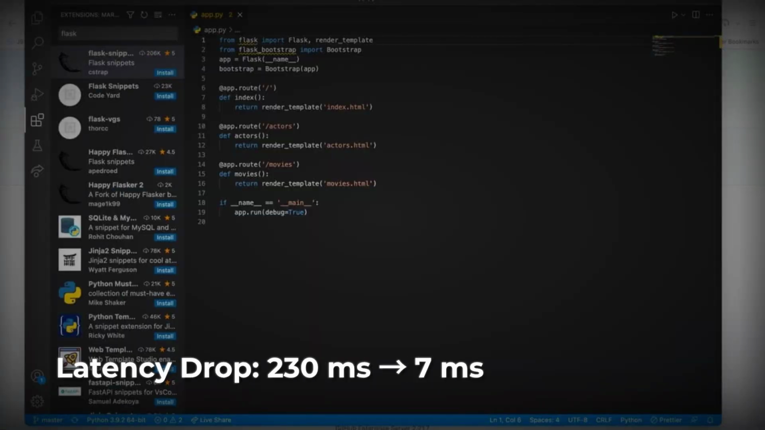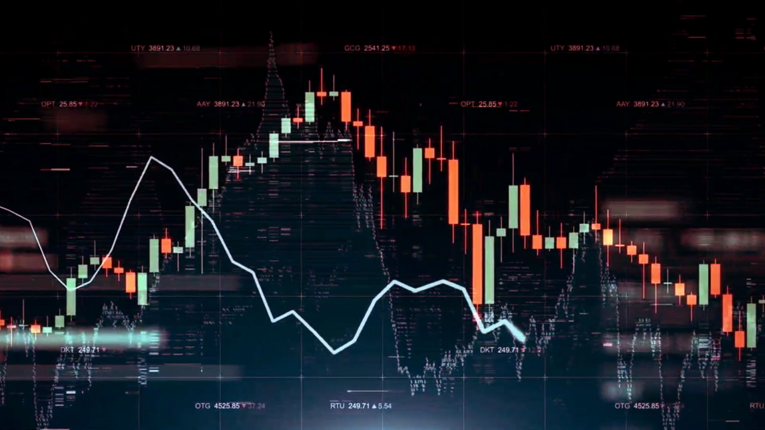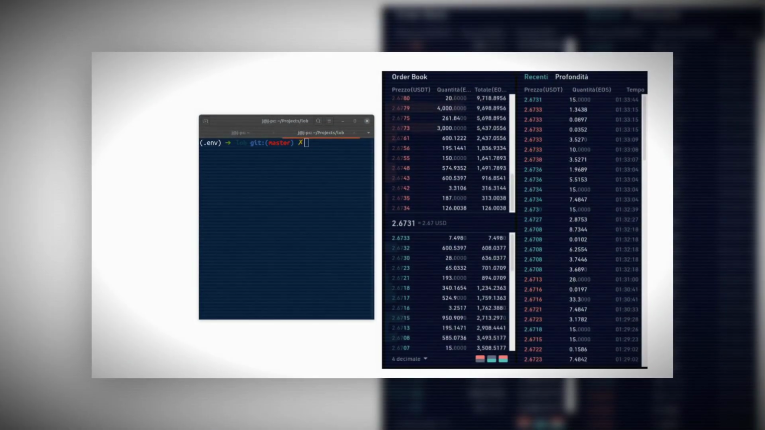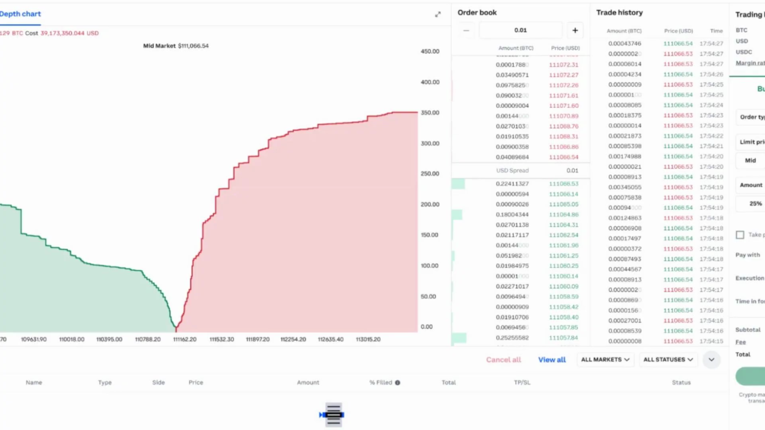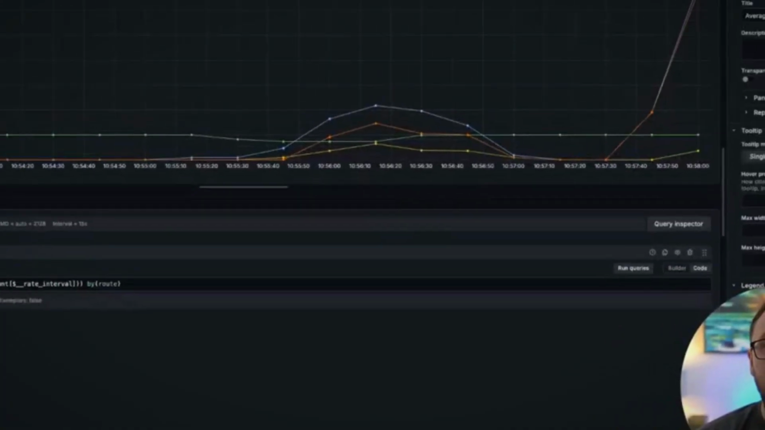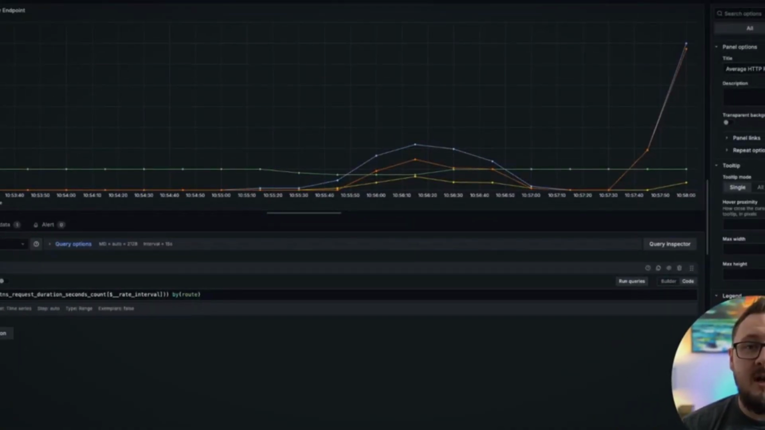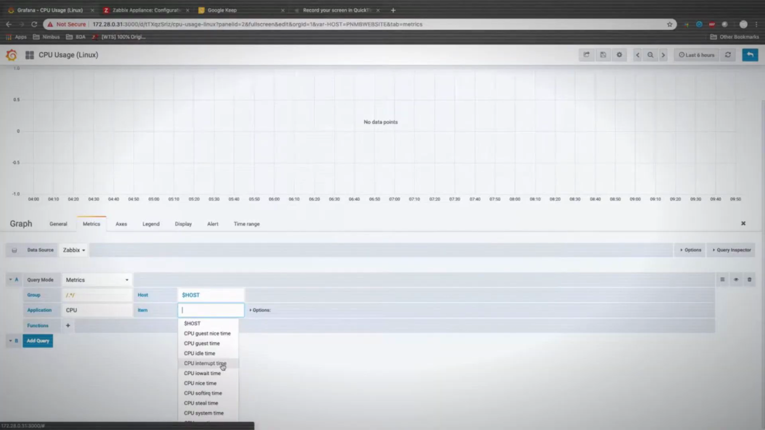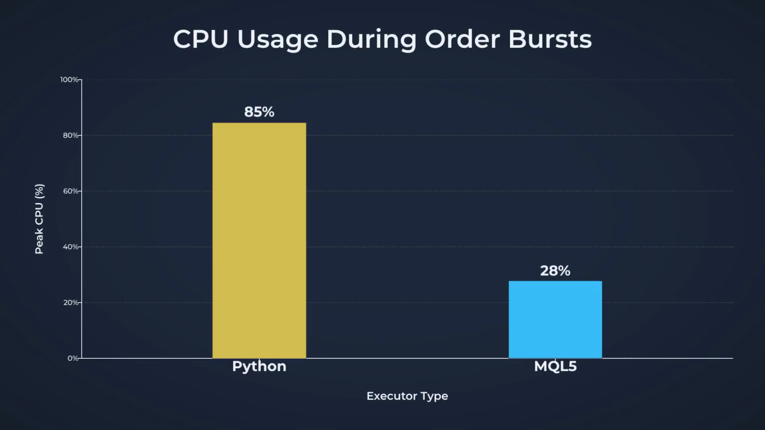Variant A, the control, executed trades via Python REST and suffered average slippage of 12 basis points per fill. Variant B, the treatment, used the Python to MQL5 bridge and cut slippage to 3 basis points. The adverse selection rate, the fraction of trades reversed within a second, fell from 4.2% to 1.1%. CPU utilization told its own story, with Python's GIL bound process spiking to 85% during order bursts, while the compiled MQL5 executor stayed below 30%, handling concurrency with ease.